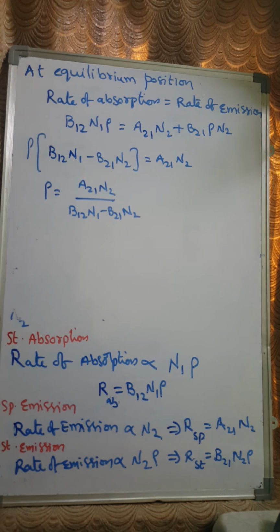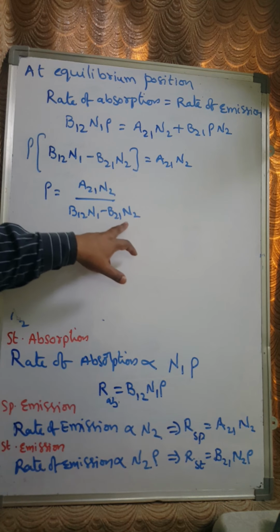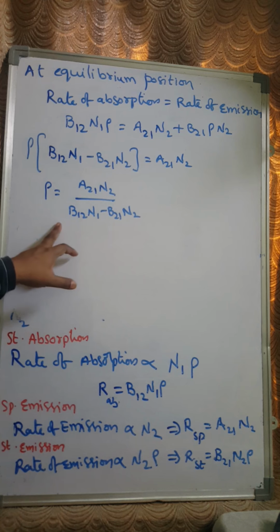Now we are going to take a ratio here. B21 N2 I am going to take as a common term.